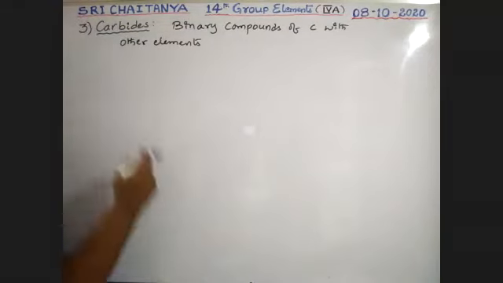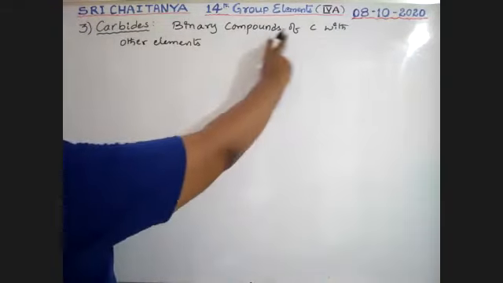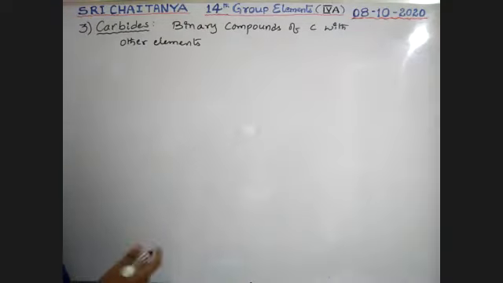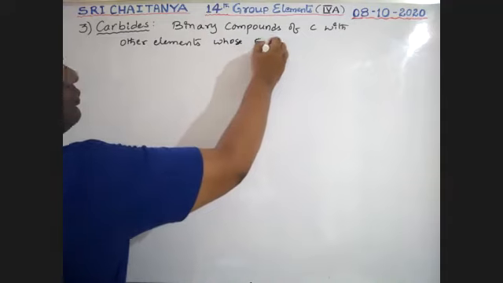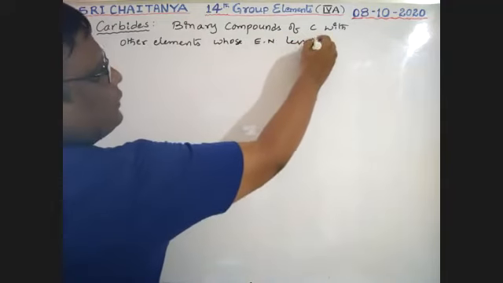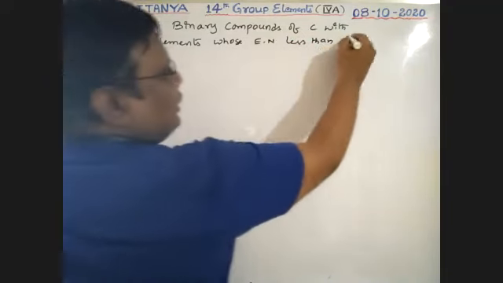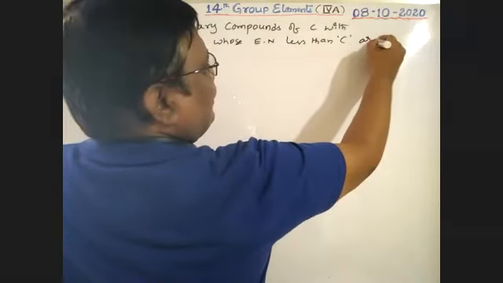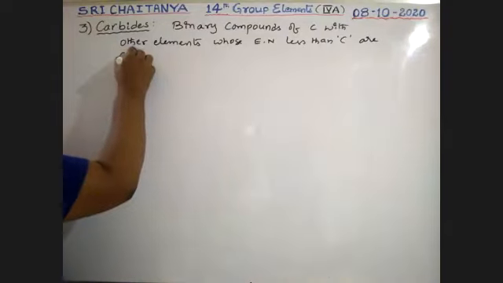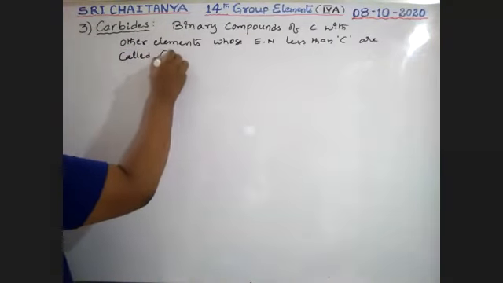So those binary compounds of carbon with other elements whose electronegativity is less than carbon are called carbides.